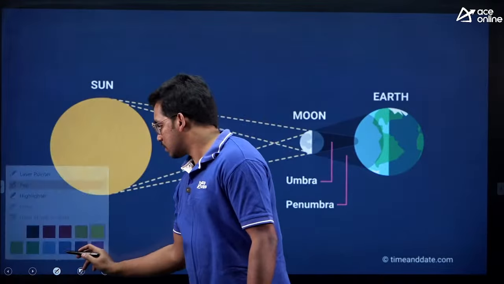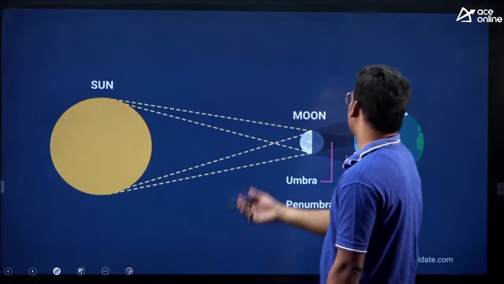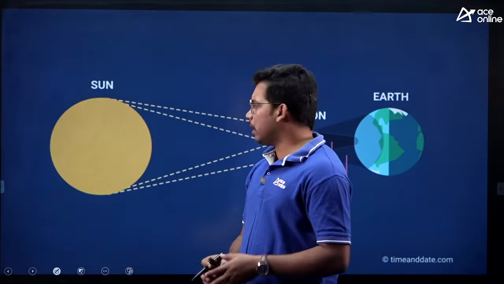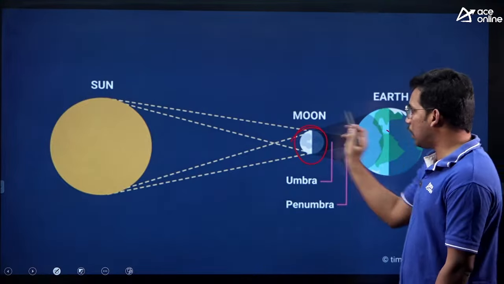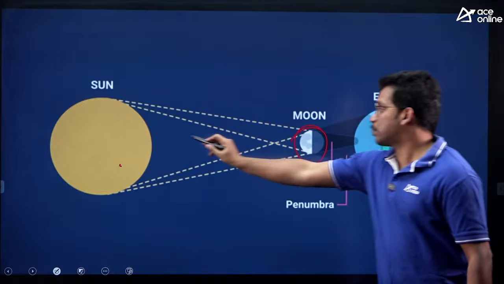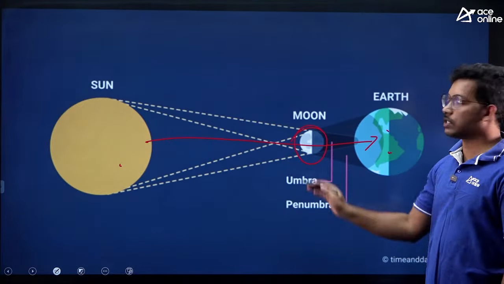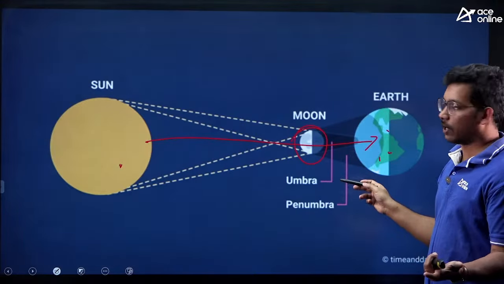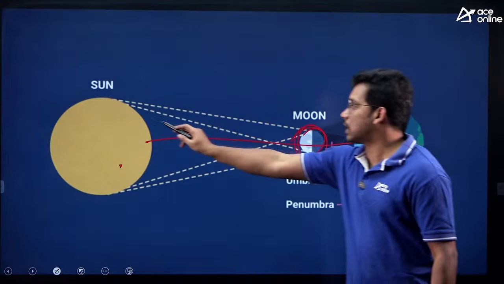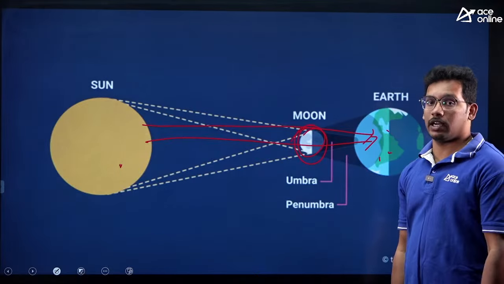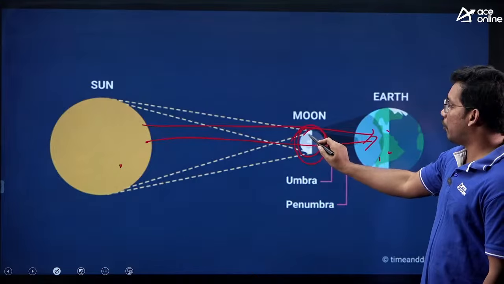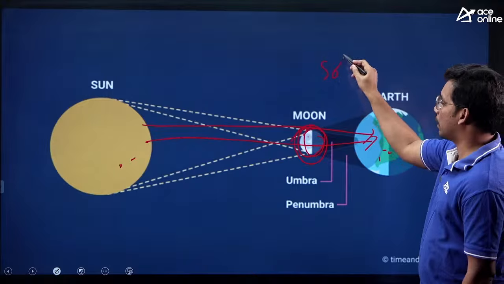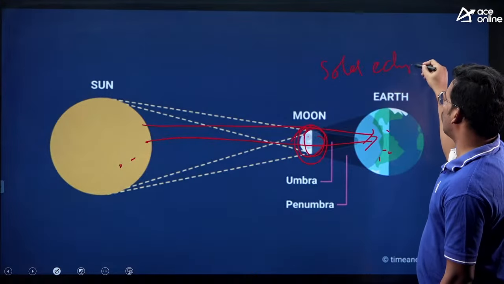Okay. So let's discuss two concepts of solar and lunar eclipse. This is the solar eclipse. Eclipse basically means any space object coming between two other space objects and obstructing the light receiving towards the other object. So that means sun has a light, earth does not have its own light. So moon is coming in between and obstructing the sunlight. So this phenomenon is called eclipse, and earth experiences two kinds of eclipse. When moon is in between sun and earth, it is called solar eclipse. This is called solar eclipse.